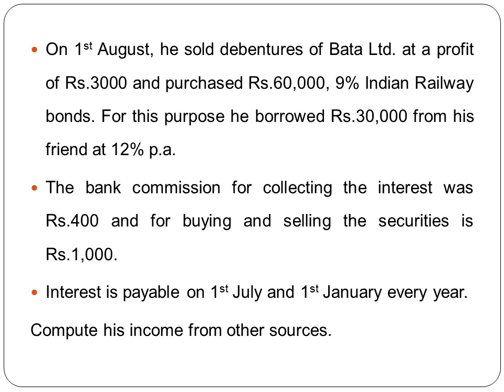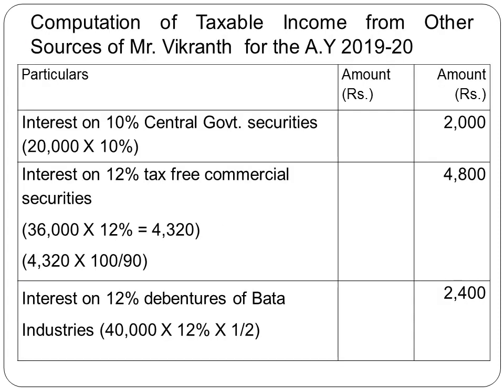That's all. Let's go through the solution quickly. So, computation of taxable income from other sources of Mr. Vikrant. Interest on 10% central government securities. They had given the amount of investment. So, investment into 10%, we get 2,000, which is taxable.